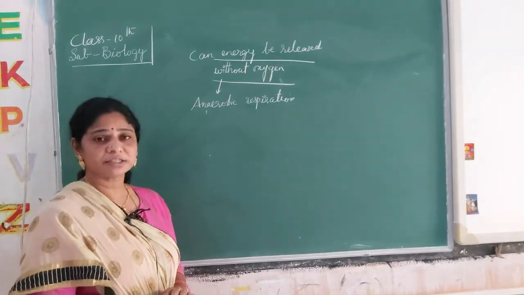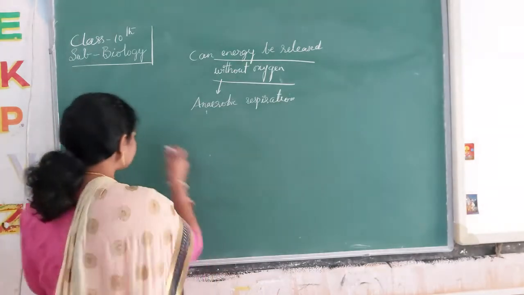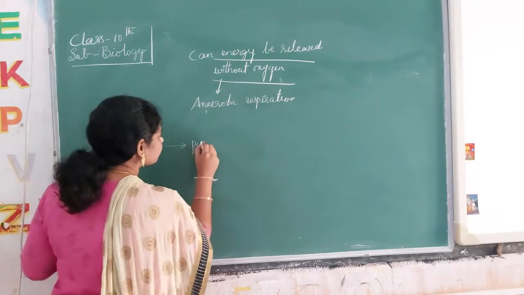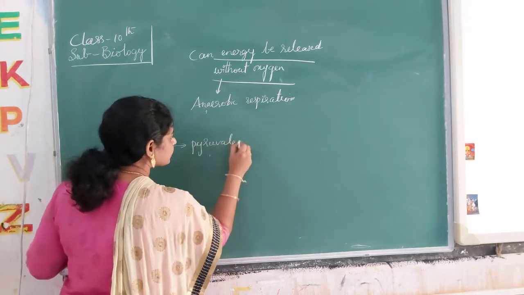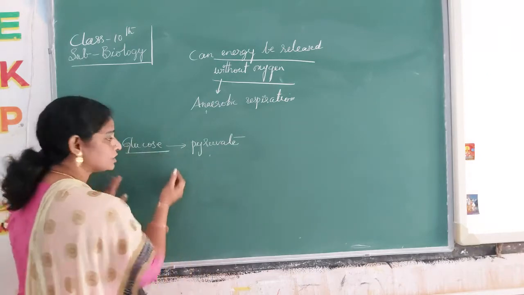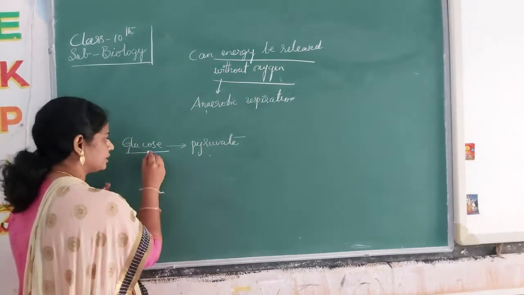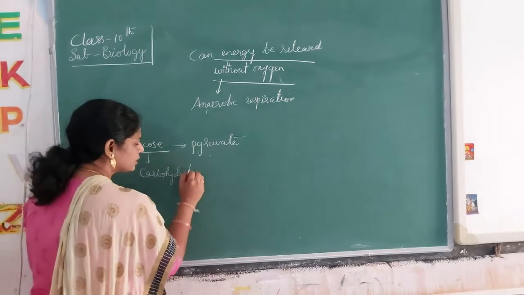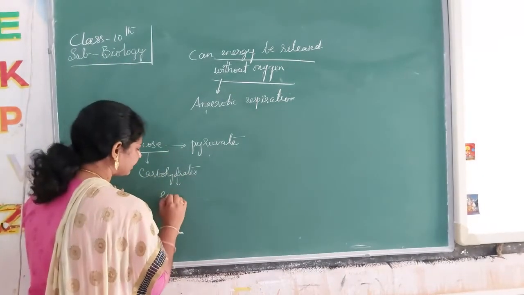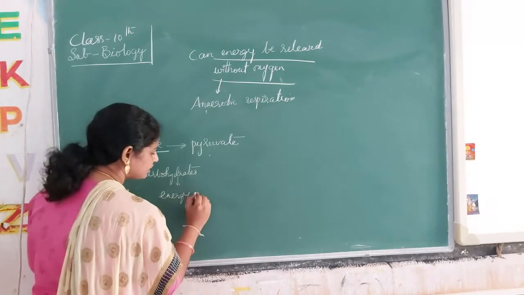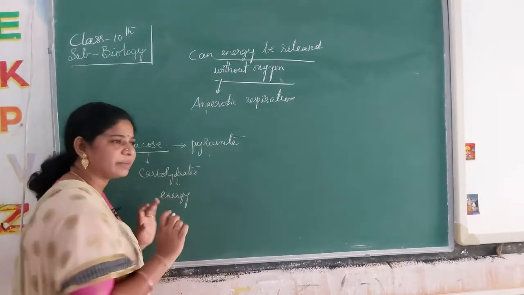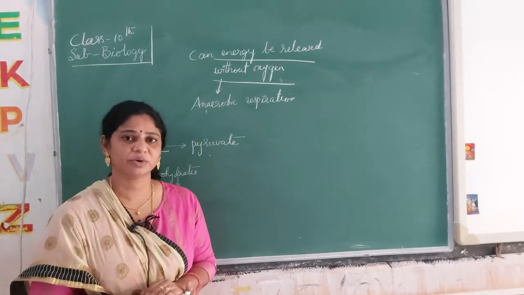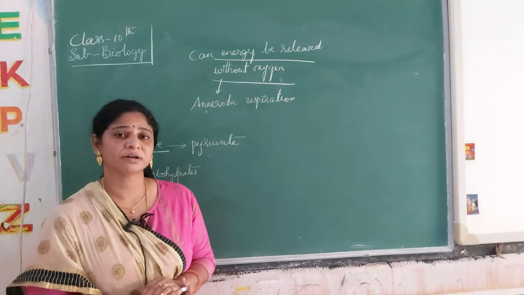Some microorganisms, for example, we have discussed. Once again I am repeating, glucose gets converted into pyruvate. Glucose is nothing but carbohydrate, an energy-giving food.